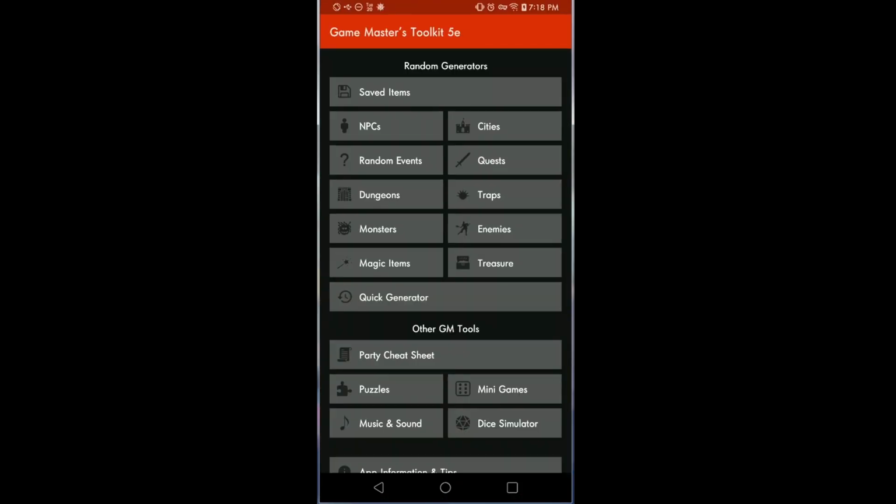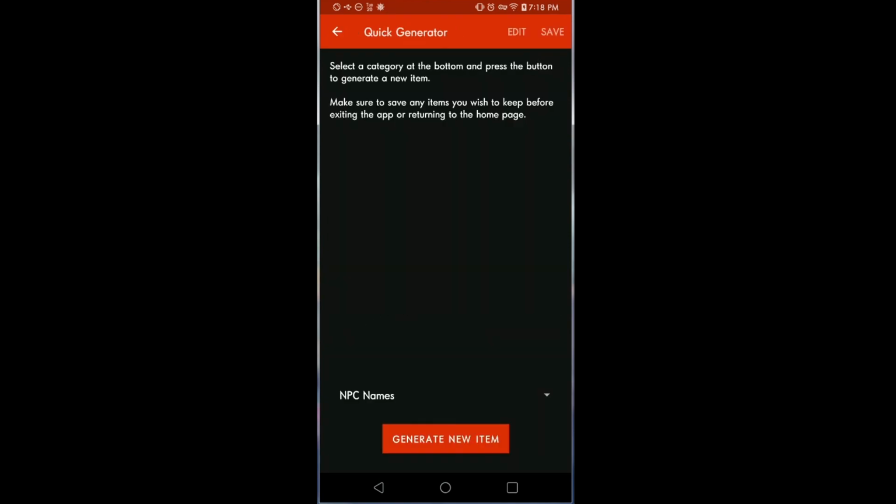This is Game Master's Toolkit. It is an app that costs 99 cents to unlock a few extra features. It's well worth the 99 cents. I use it all the time. In this case, we first need a character or even a name. We could get a name by going to the quick generator and getting some NPC names. But I'm thinking of a name that could be for a female character. So let me show you the other GM emulator that I use all the time.